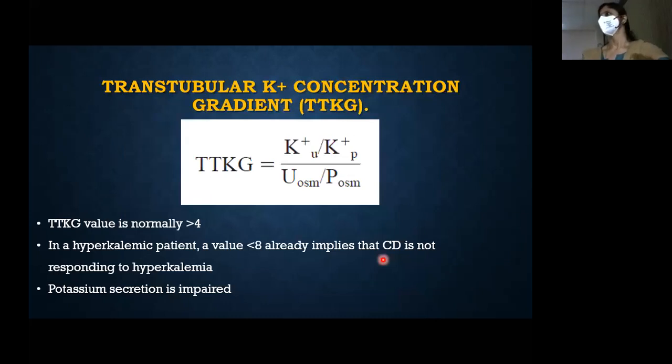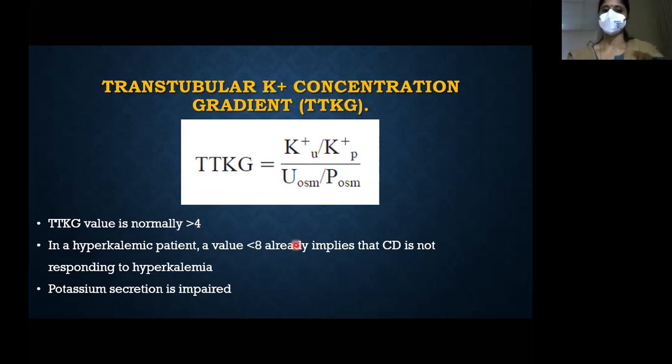The next is, you can use this transtubular potassium gradient. Here, normally the luminal potassium is more than the serum potassium. Normally, whatever we excrete has to be secreted actively into the lumen. Potassium has to be excreted. So normally the TTKG value, that is potassium in urine divided by potassium in plasma, you know this, no? TTKG. Potassium urine will be definitely more, and it is almost more than 4 when divided by the osmolarity of urine to plasma.